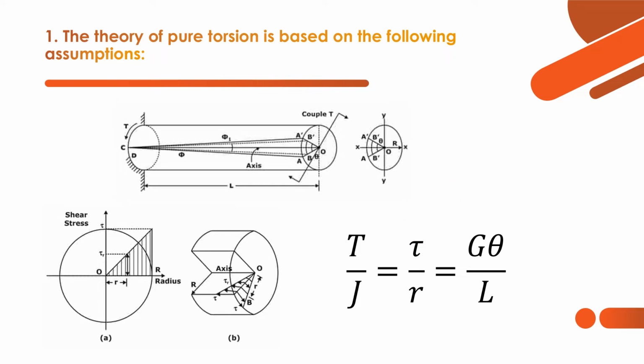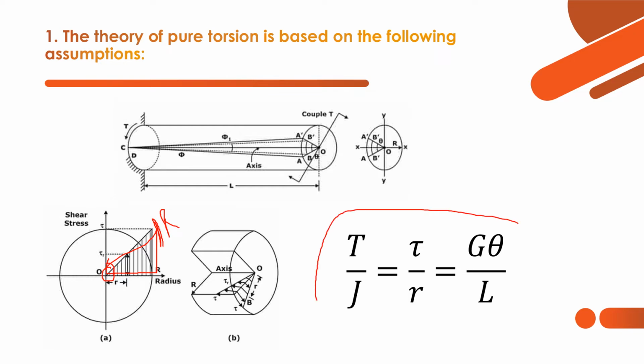In case of the torque applied, torsion is generated as a reaction. So here you can see this is a circular shaft. Here we are applying a couple. So that is why twisting happens. And this is the angle of twist. This theta or phi is the angle of twist. And shear stress distribution is as follows. This is the shear stress distribution. You can see here, first it is 0, and at the radius of the shaft, capital R, the shear stress is maximum.